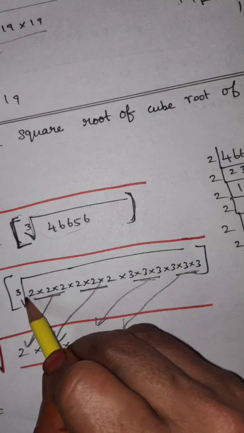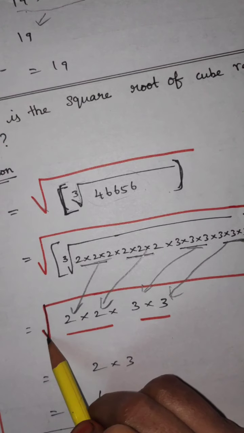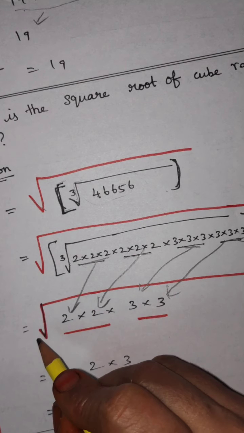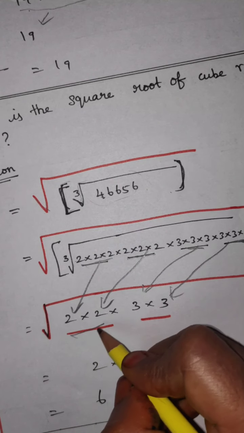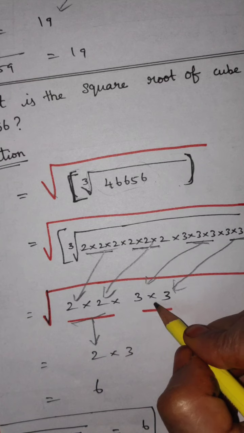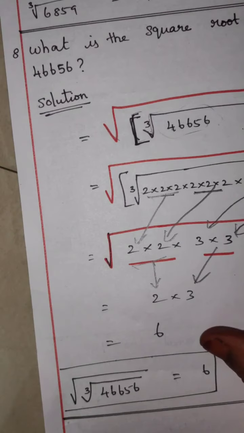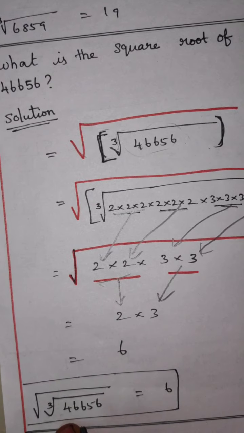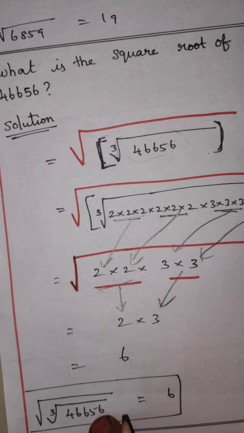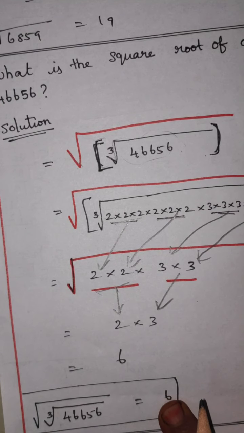Right, after that we should not put the cube root; we must write the square root symbol. Square root means two numbers, from which we write one 2. Here 2, here 3. 3 2s are 6. Now the square root of the cube root of 46,656 is equal to 6.